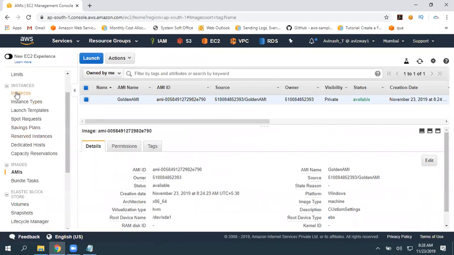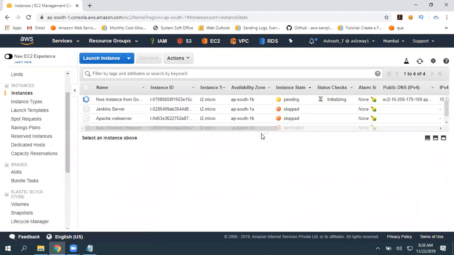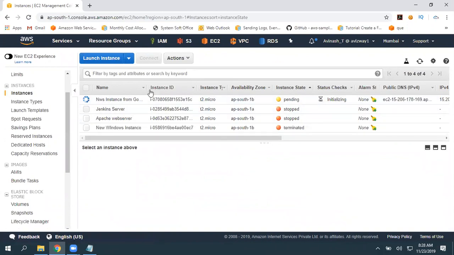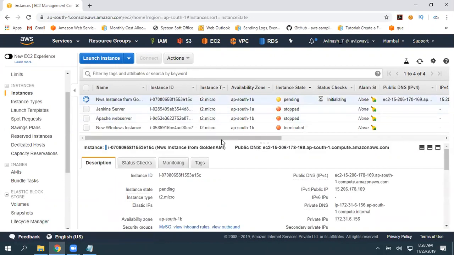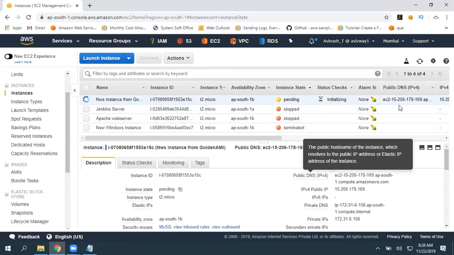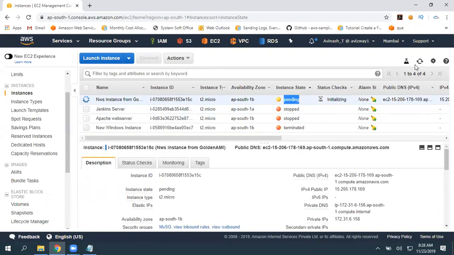Okay. Now here is a new instance. It is in pending state. It is in running state. So it is going to take a minute. Basically the EC2 config service needs to be up and running, and it needs to execute a couple of scripts at OS level. Then it will start working. We can get connected basically.